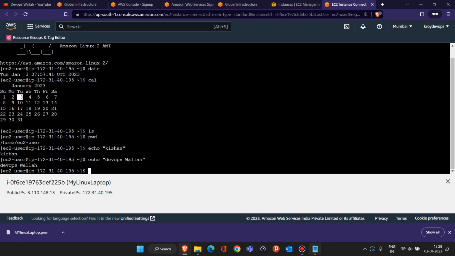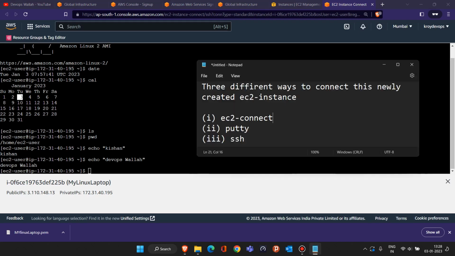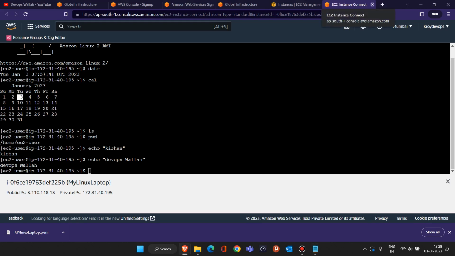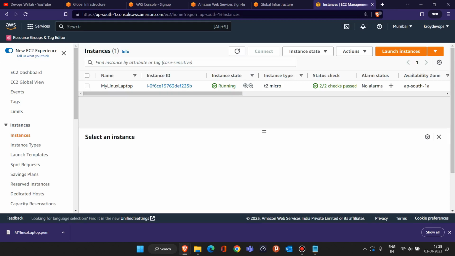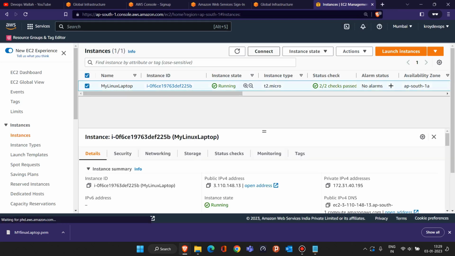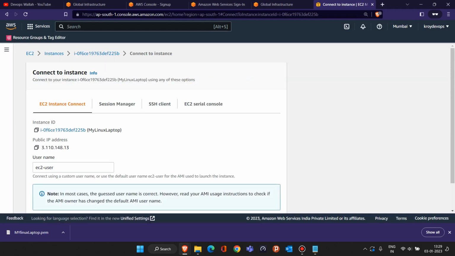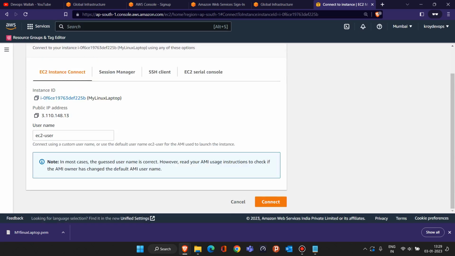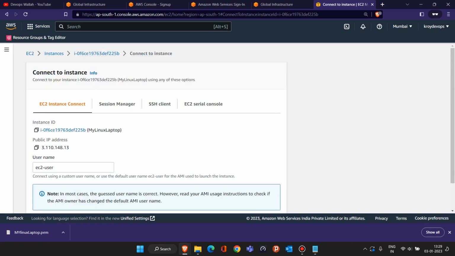So that was the first way, EC2 Connect. This is basically the browser mode, where you are able to connect to the EC2 instance or Linux laptop from the browser itself. Now the second method is Putty. So let's close this. Now I want to connect to this machine again, but not with that method. This time I don't want to connect with the EC2 Connect method, not from the browser. I want to connect from the Putty software.